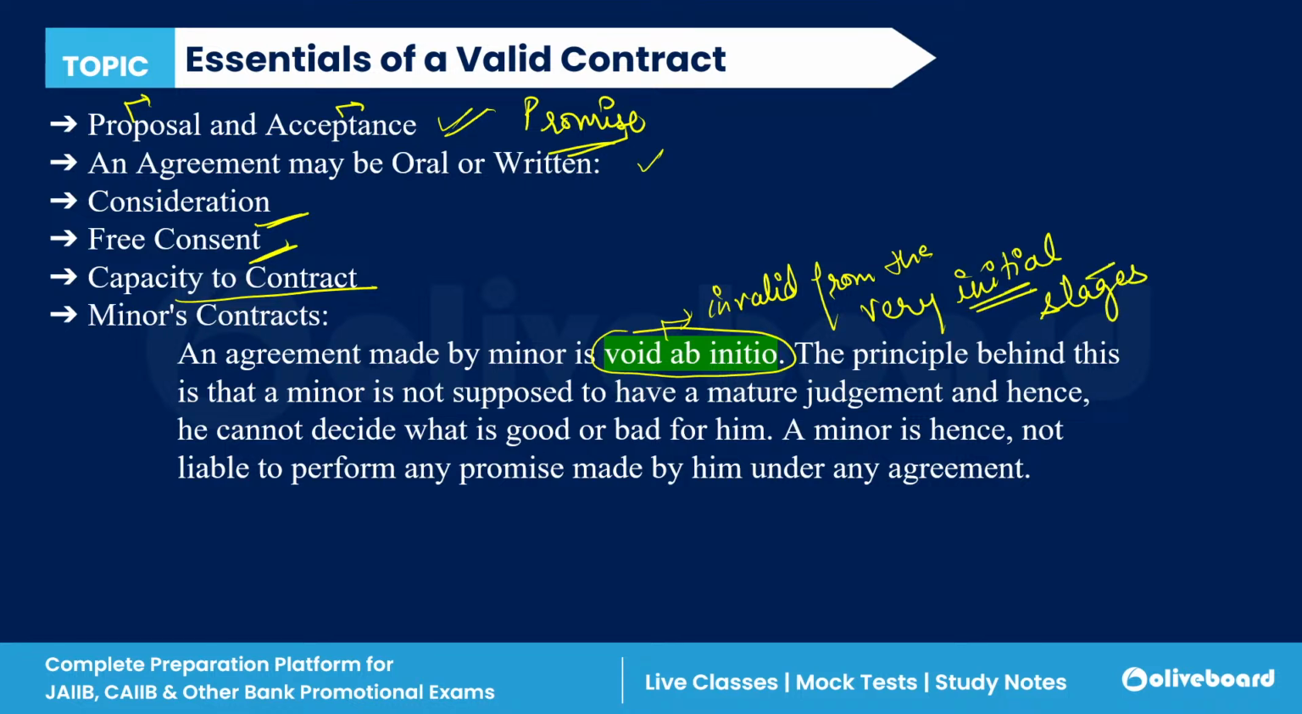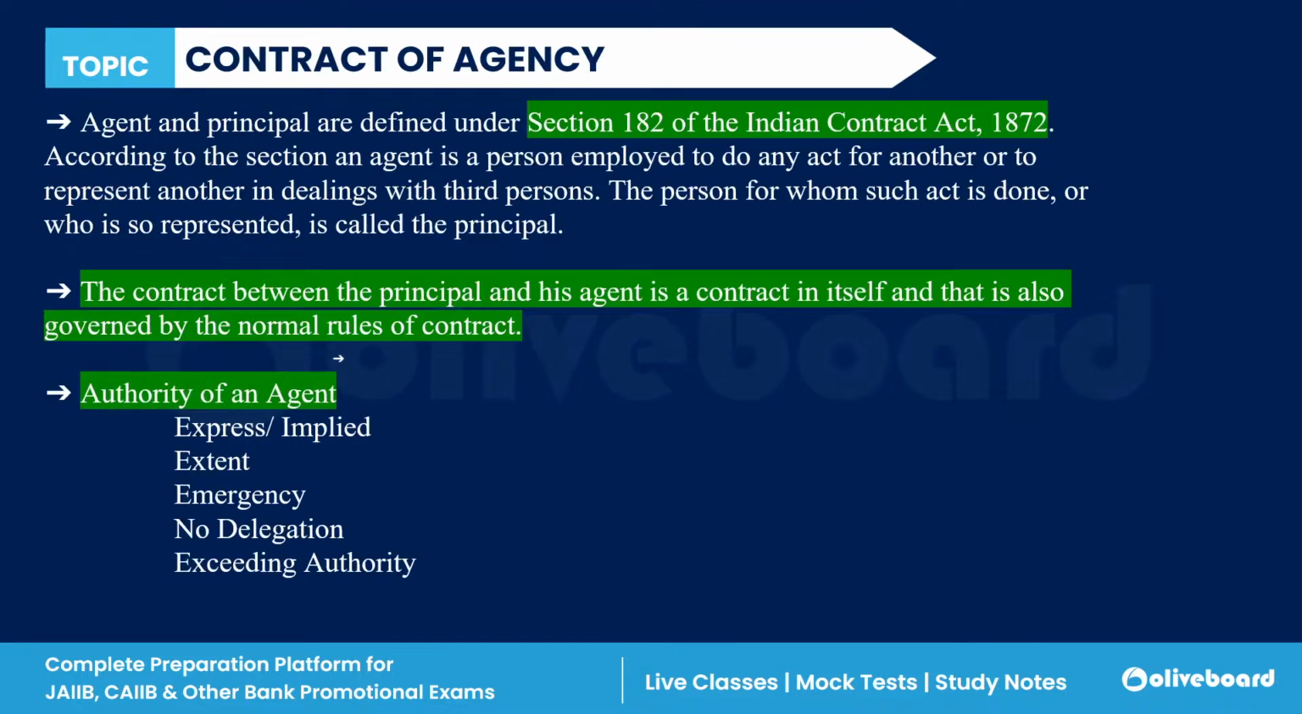The principle behind that is that a minor is not supposed to have a mature judgment, and hence he cannot decide what is good or bad for him. That's why a minor is not liable to perform any promise made by him under the agreement. So a contract made by a minor is void ab initio, invalid from the very first stage, right?